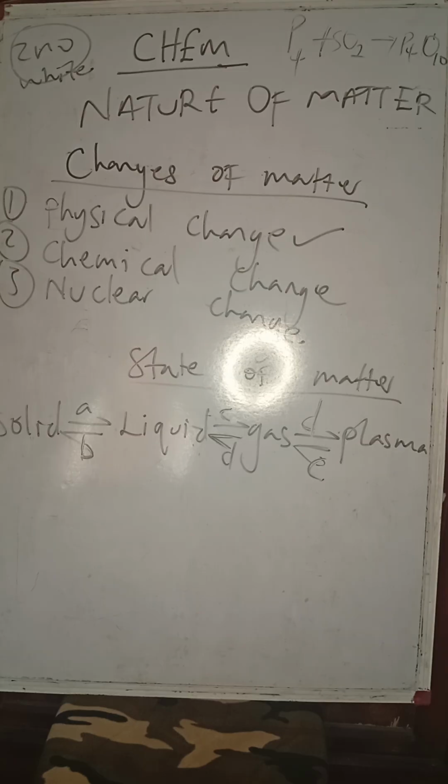Rusting of iron is a chemical change. Burning of wood is also a chemical change. They lead to the formation of new substances.